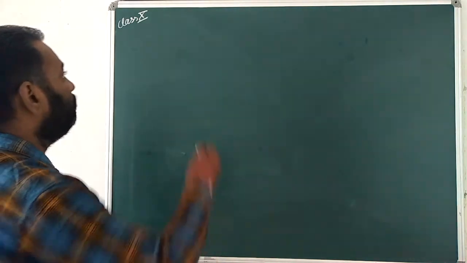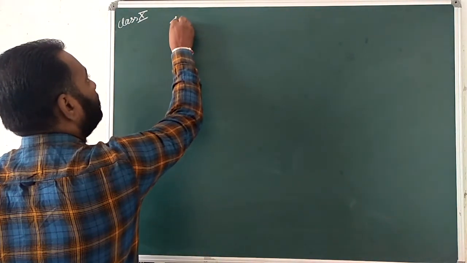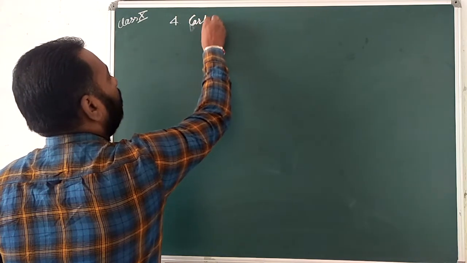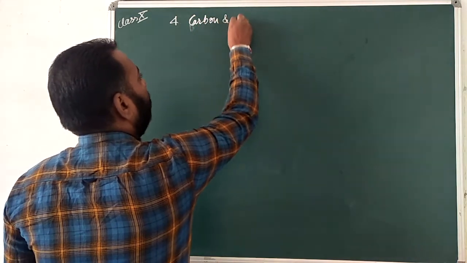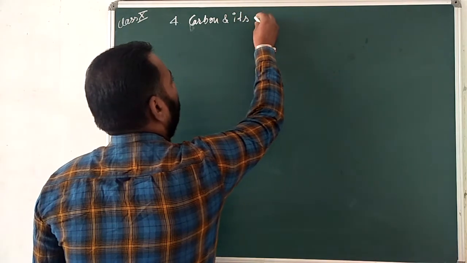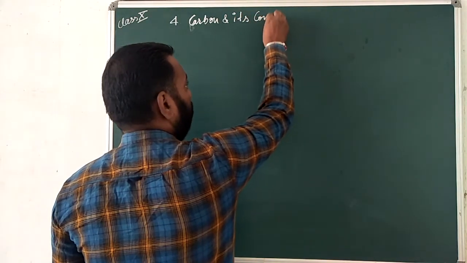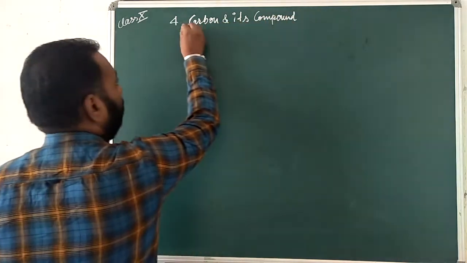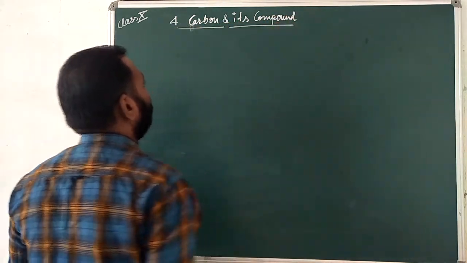Okay, so our chapter number 4 is carbon and its compounds.